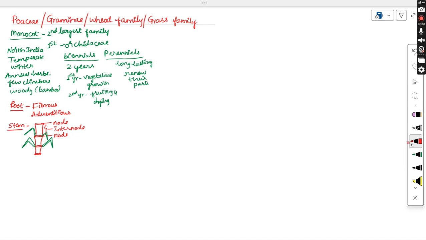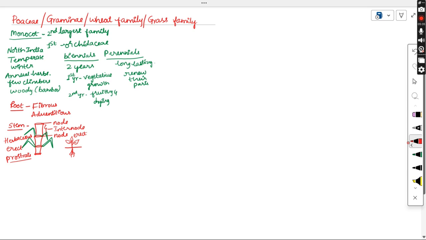Now the stem is herbaceous, and it is erect or maybe prostrate. Let us see the difference between erect and prostrate. If this is the soil line and the root system grows into the soil, and the stem grows straight up into the air, above the soil level, that type of stem is called erect.